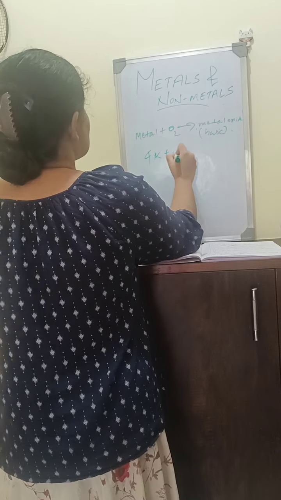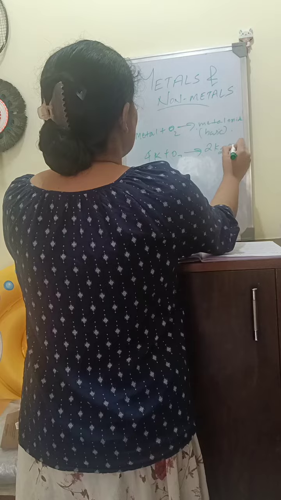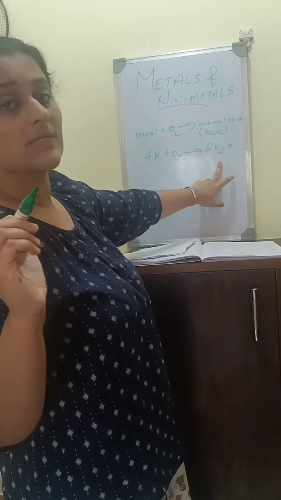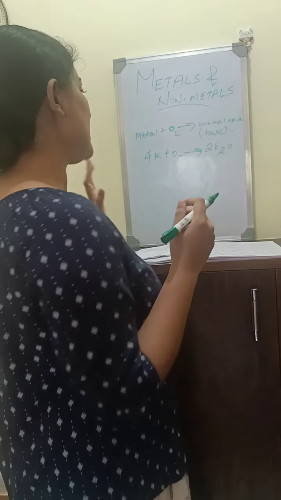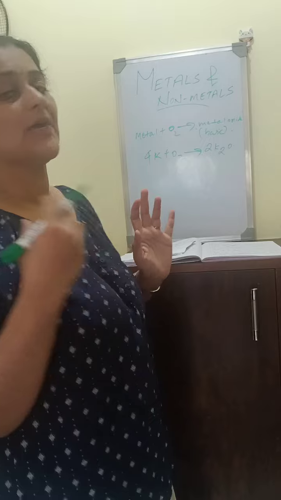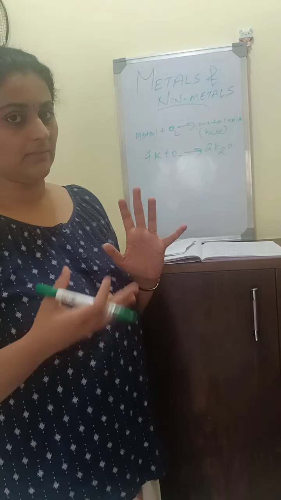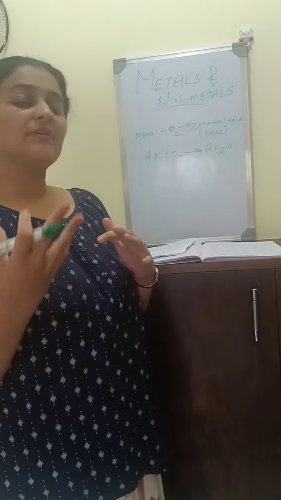4K plus O2 giving 2K2O. Potassium when it reacts with oxygen gives metal oxide, and it is basic in nature. Magnesium, aluminium, zinc and lead react slowly with air. They form a protective layer that prevents corrosion.